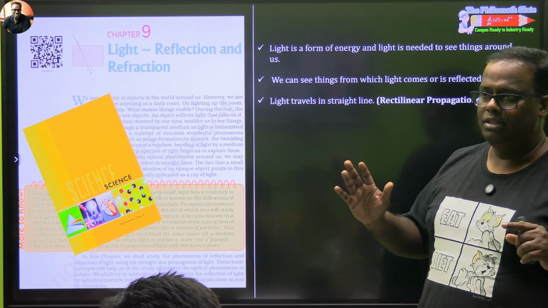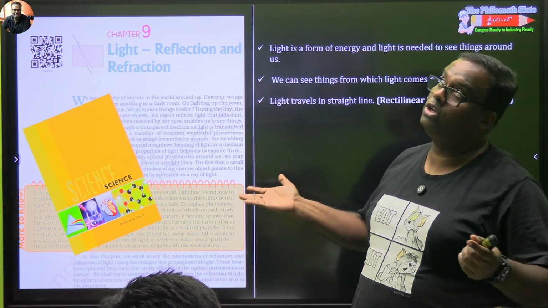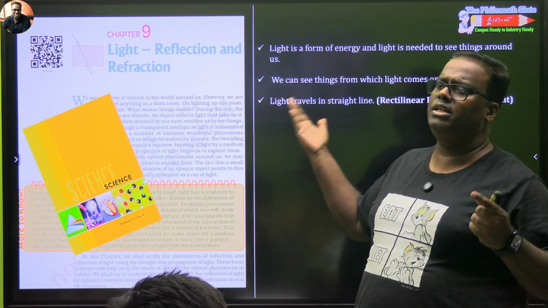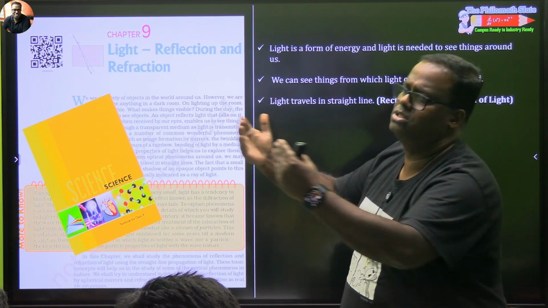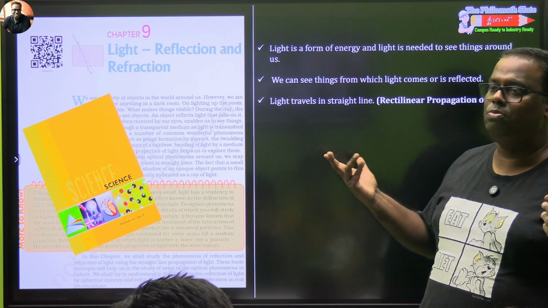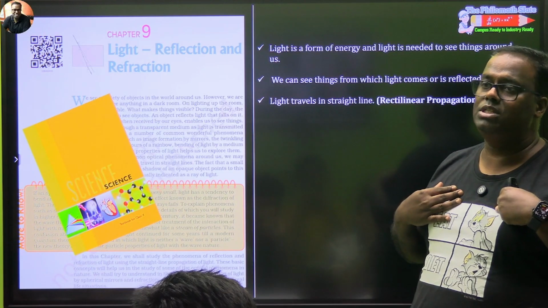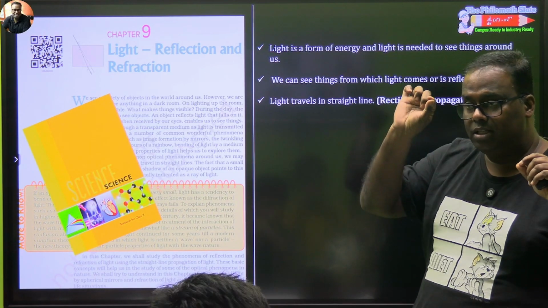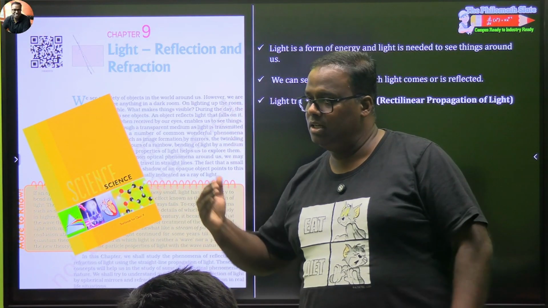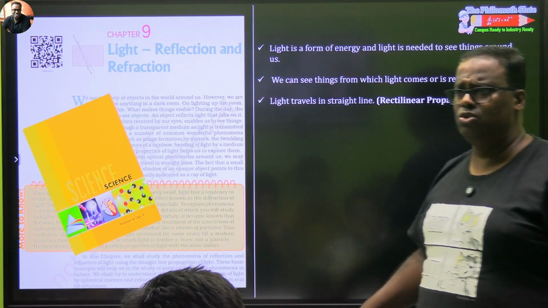So light, initially, when quantum mechanics and all were not there, and we are talking about the Newtonian era, at that time light was studied as a particle theory. Light travels in a straight line. Then somebody showed that diffraction and other things could not be explained, so light is a wave. Today, the model that we follow is that light has dual nature. There are particles which follow the wave method also. Okay? So light is an electromagnetic radiation. Light is also a particle. So what is the nature of light?